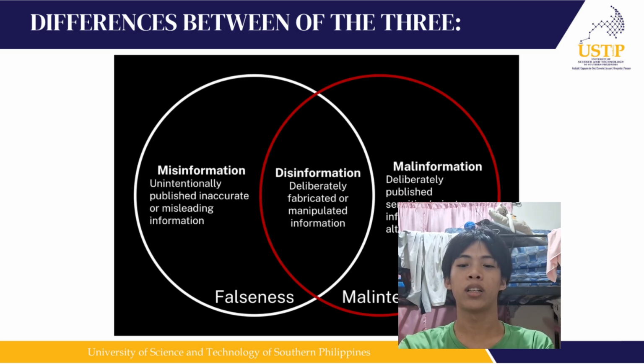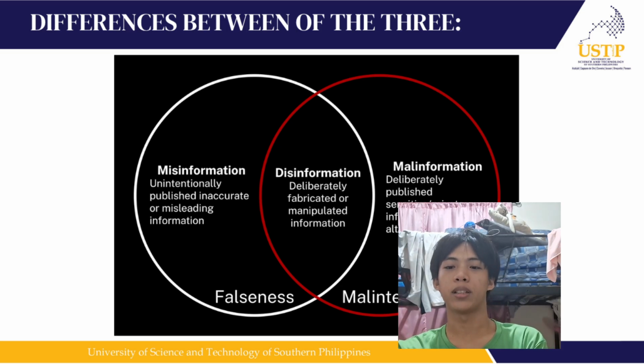Not only does it provide false information, it also provides malintent information. Here in malinformation, it is only malintent but no falseness. So malinformation is very true, you know.